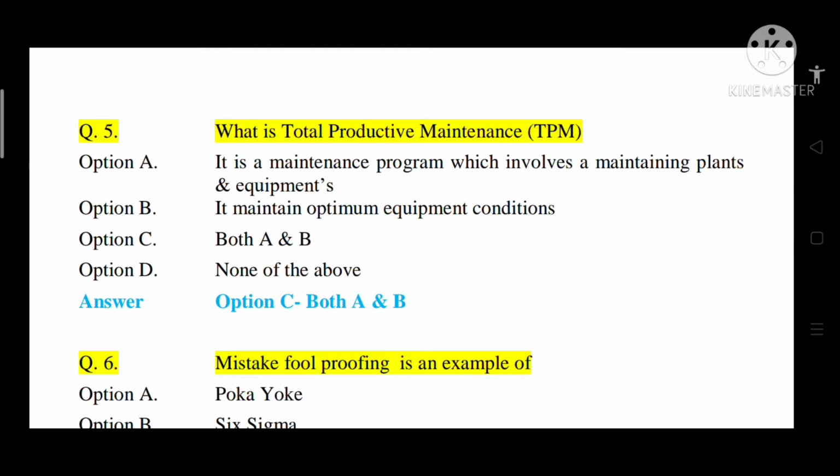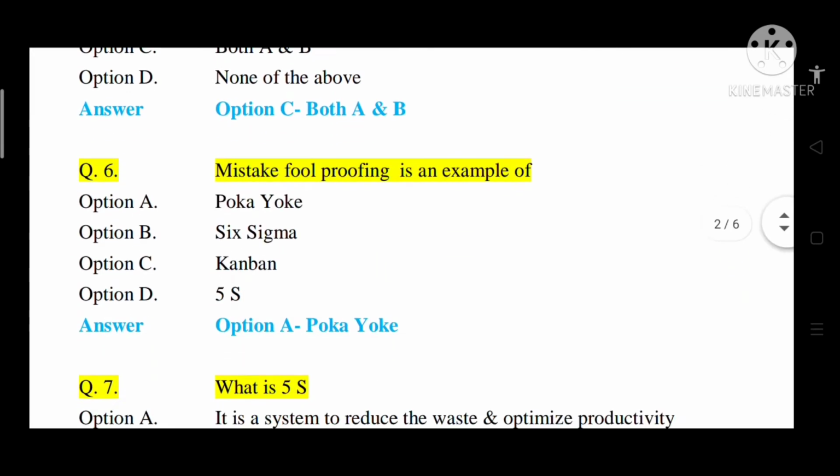Total productive maintenance, that is related to maintenance activity. It involves maintaining plants and equipments. So it maintains optimum equipment conditions. So option C, both A and B is correct.